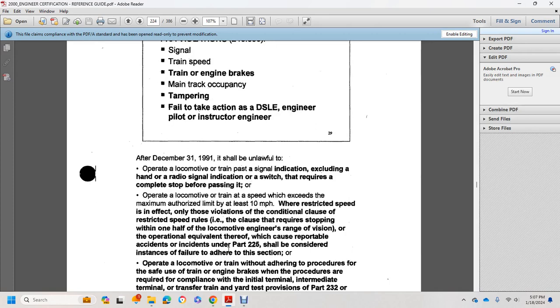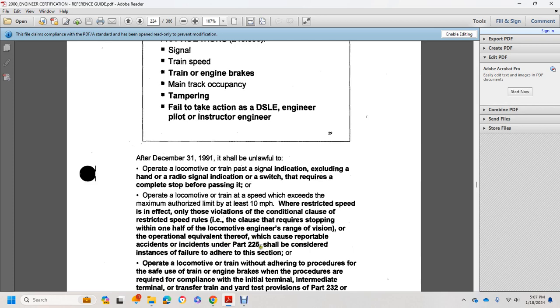Operating a locomotive or train which exceeds the maximum authorized limit by at least 10 miles over the restricted speed is a violation. The conditional clause of restricted speed requires stopping within one-half of the locomotive engineer's range of vision, or the operational equivalent thereof, which causes a reportable accident under Part 225.